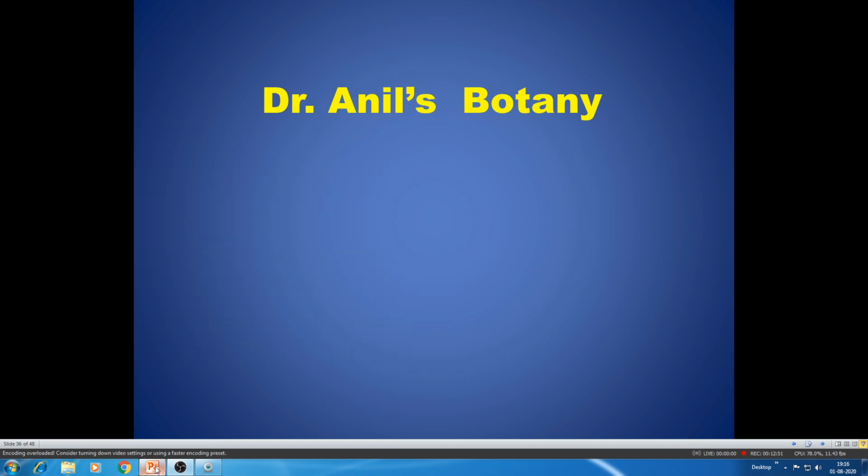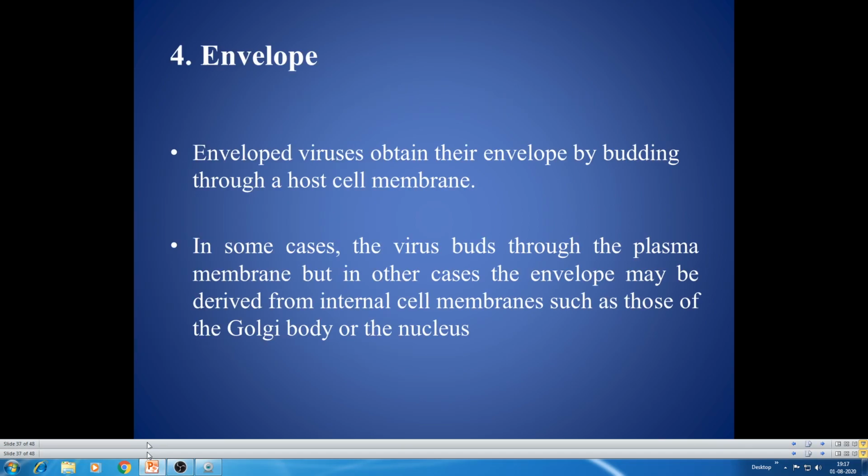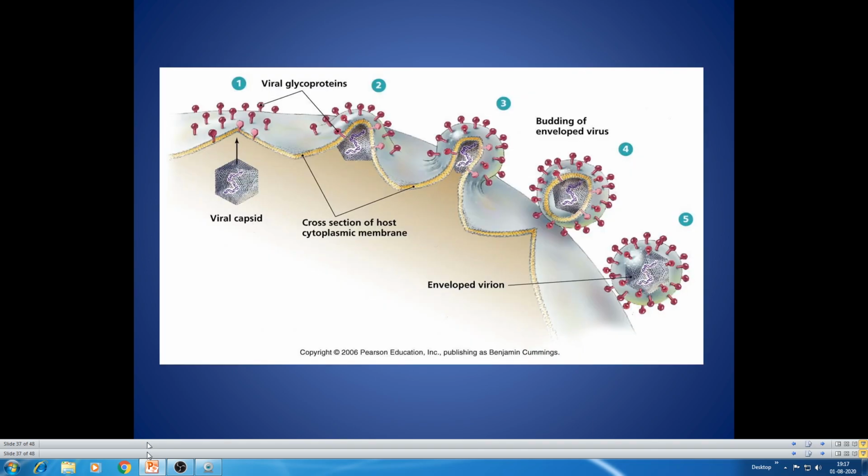Then let us move on to the envelope. What is the envelope made up of? Enveloped viruses obtain their envelope by budding through a host cell membrane. I told you earlier, the virus membrane is the contribution of the host as well as the virus particles. In some cases, the virus buds through the plasma membrane, but in other cases, the envelope may be derived from internal cell membranes, such as those of the Golgi body or the nucleus.